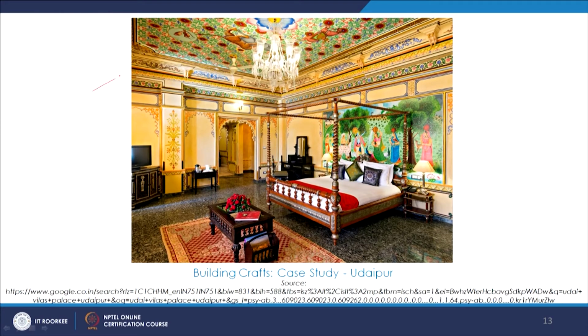Again here we see the surface finish, we see all these nice colors, we see some surface finishes here as well, the distinct furniture style, and again the entire setting, how it is done, where a thing is placed and what is the total ambience which is created.